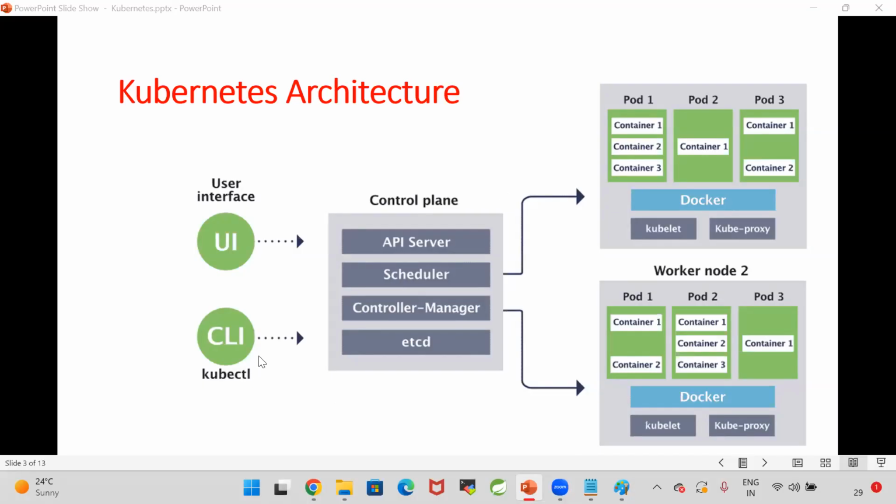Right. Kubectl is a CLI software which is used to communicate with the Kubernetes control plane. I want to deploy my Docker containers in Kubernetes, so I want to communicate with the control plane. The control plane is nothing but one machine. So in order to communicate with that machine, I will use kubectl as a CLI software. Able to follow me? Kubectl is a CLI software which is used to communicate with the control plane.